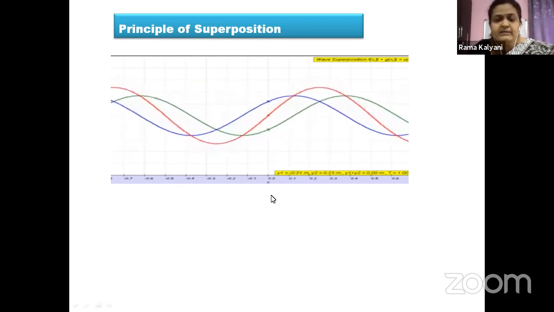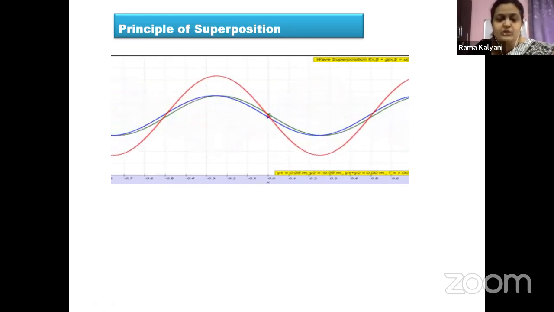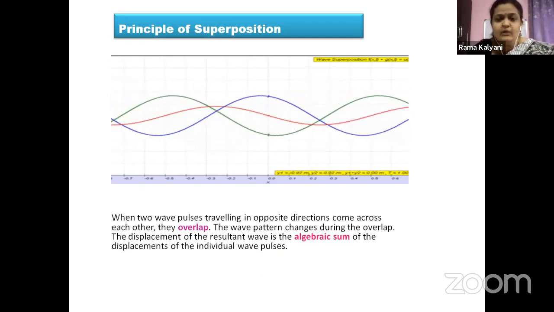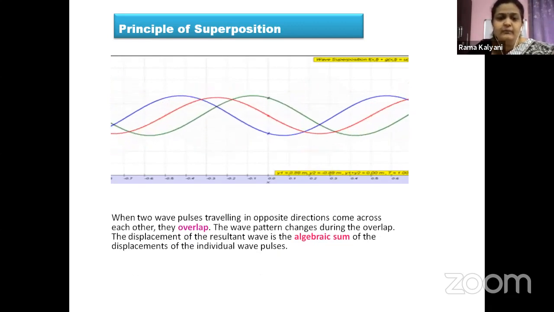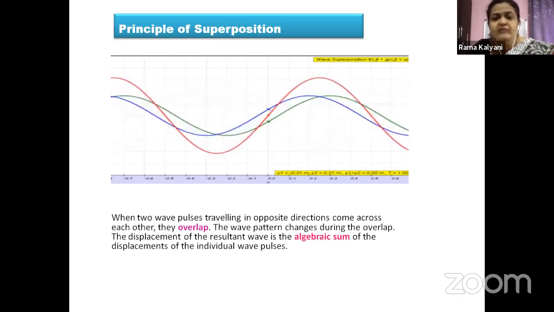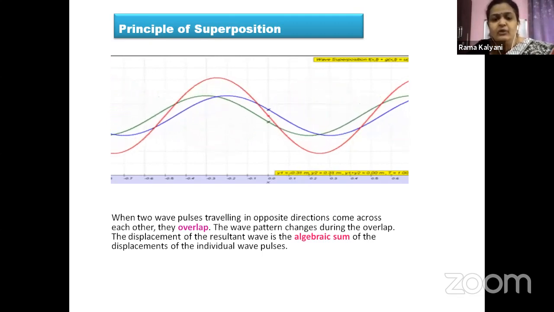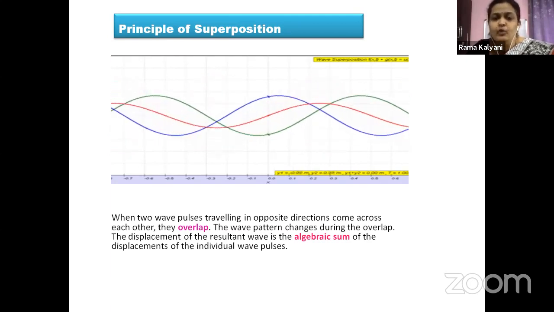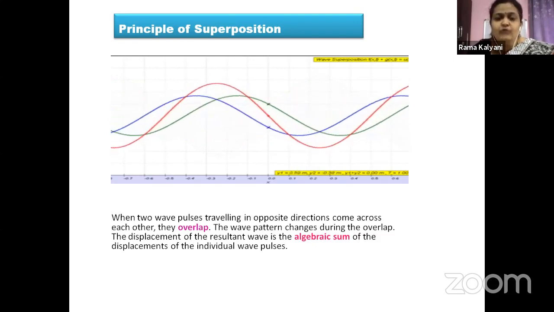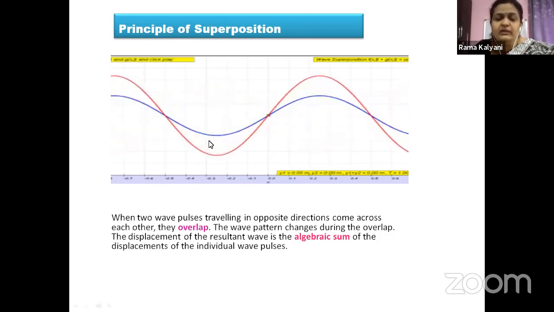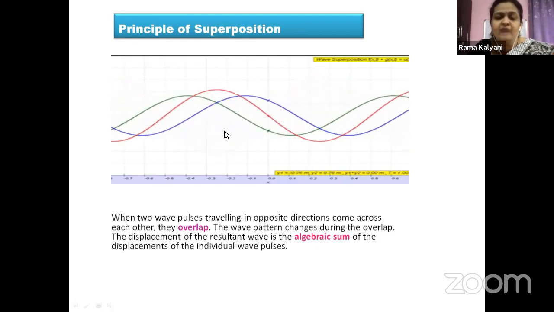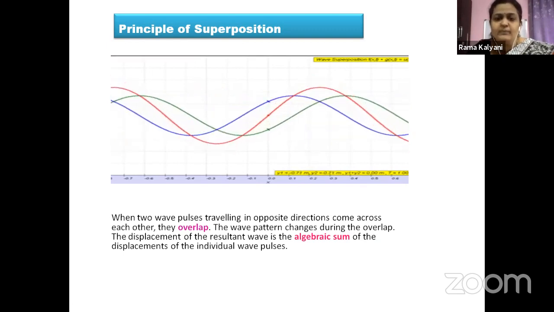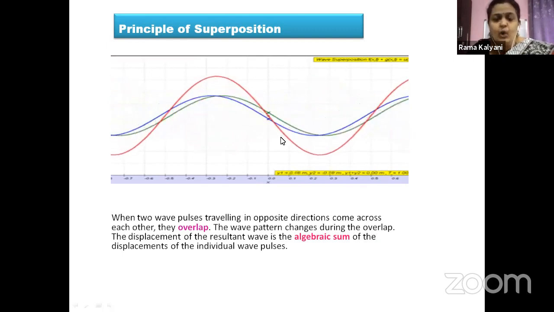And from here, let us see what the principle of superposition has to say. When two wave pulses traveling in opposite directions come across each other. So here, the green wave and the blue wave, we are assuming to be coming from opposite directions and they are overlapping with each other. Now you can clearly understand what we mean by overlapping or superposition. They are interfering with each other. They have come across each other. So when two waves traveling in opposite directions come across each other, they overlap.